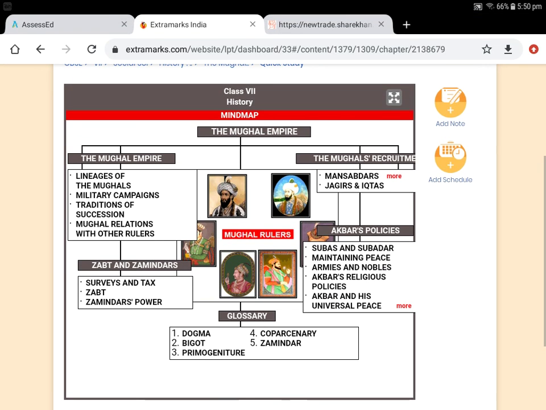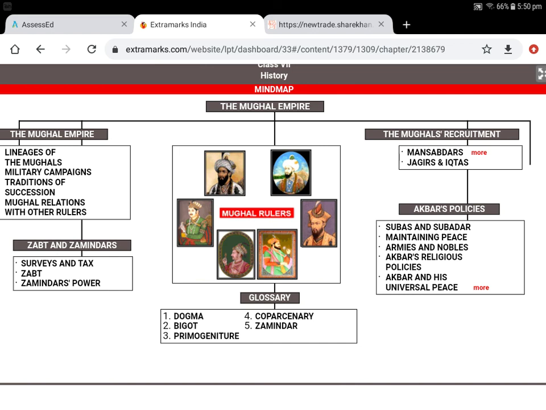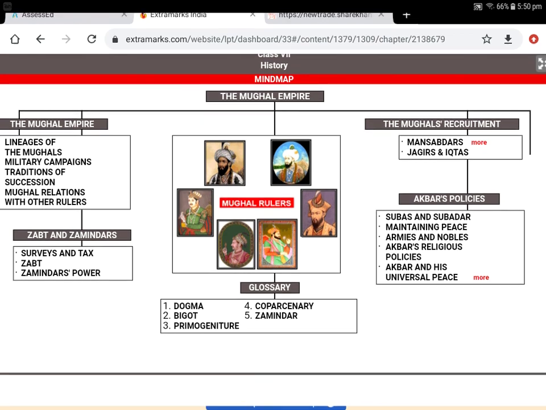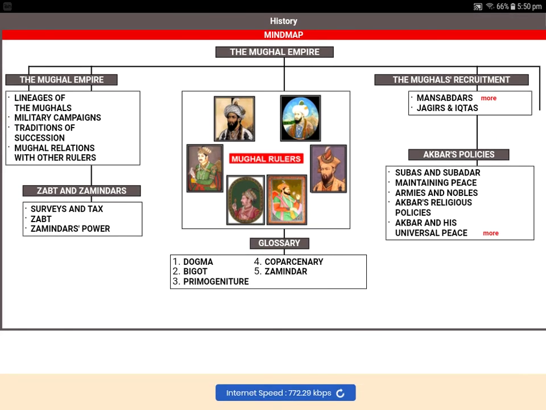Hope now it is coming on your screen. Mughal Empire, their succession and lineages, their administrative setup, Akbar's policy. So main points, if you just reflect one time, then you will get to know what to write, where to write. Okay students.